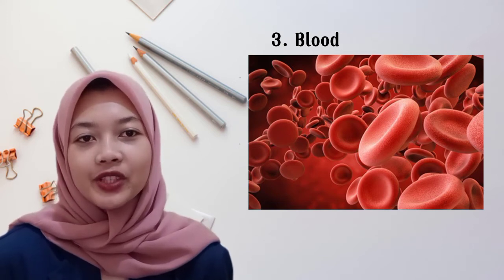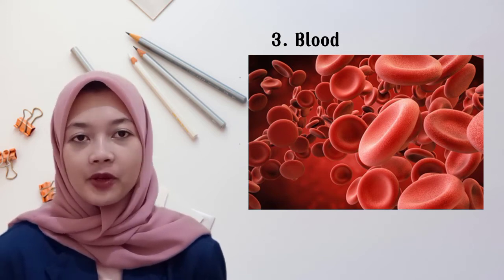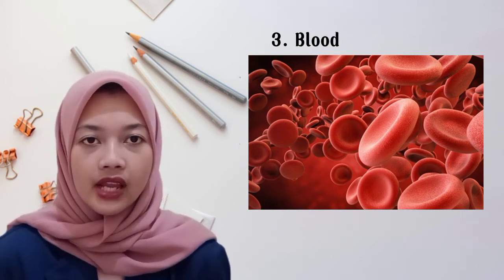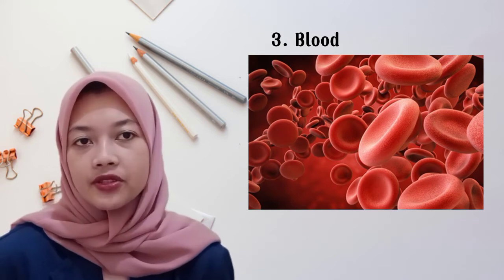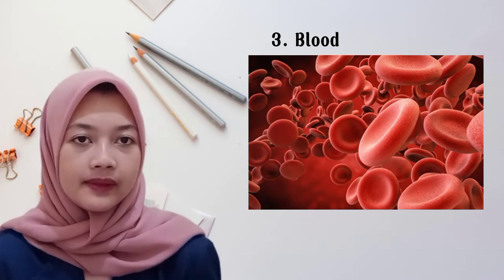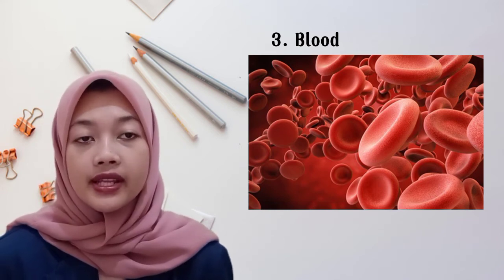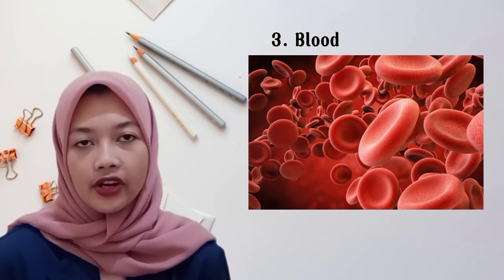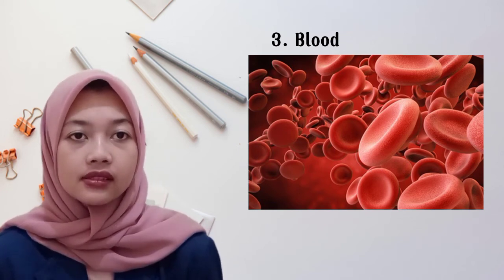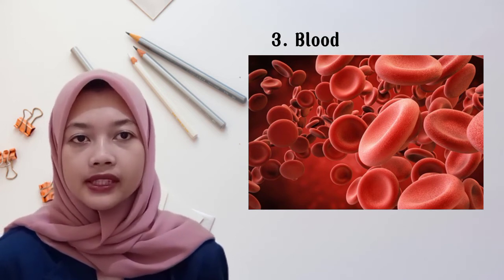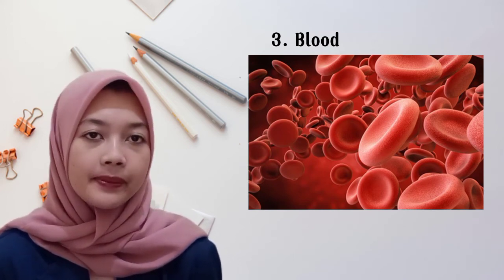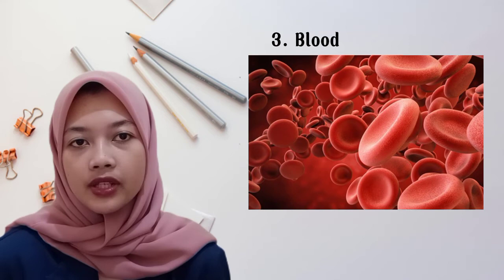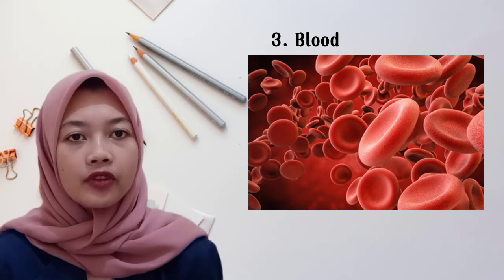The function of blood in the human body is: Number 1. To carry out the process of blood clotting. Number 2. Distribute nutrients throughout the body. Number 3. The presence of antibodies that function against bacteria and disease. Number 4. Distribute oxygen, hormones, and various important components for the health of the human body. Number 5. Bring out toxic substances and metabolic wastes, carbon dioxide, from the human body.